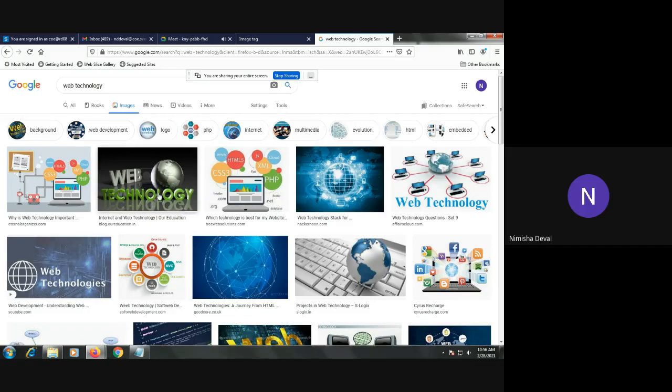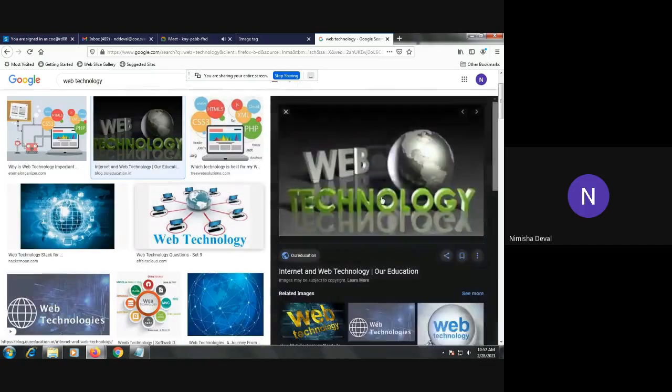Suppose I have used this image. First you have to copy its hyperlink and then the image. Understood? First you have to copy its hyperlink and then the image.